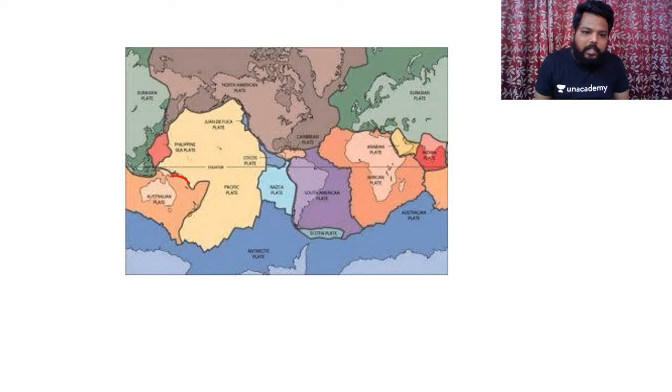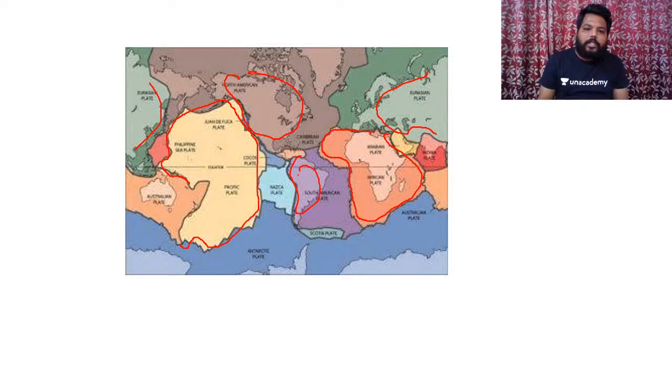See, this entire specific plate. The picture might not be clear, right? That's why open your atlas and see. Clear? That would be the best possible way. And see, this is the North American plate. And this is the South American plate. And if you could see, this entire one is the African plate. And this entire one is the Eurasian plate.